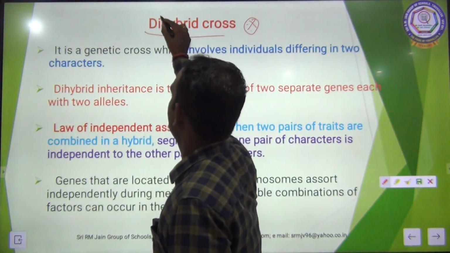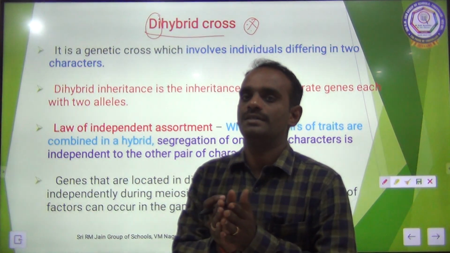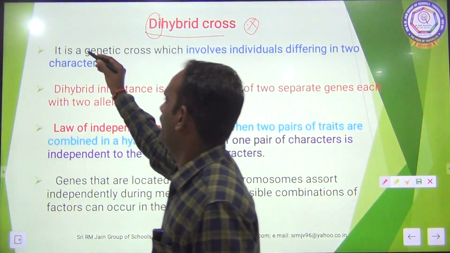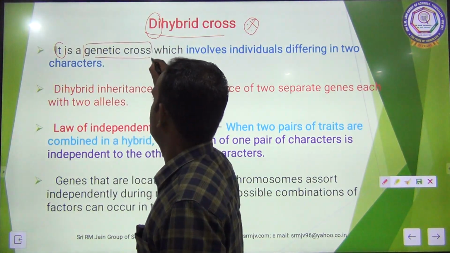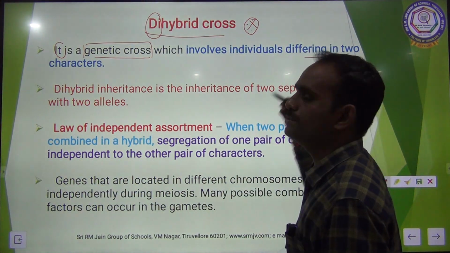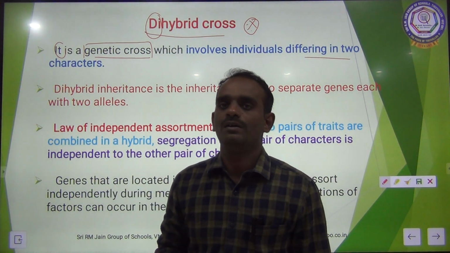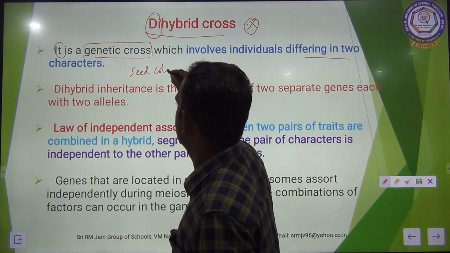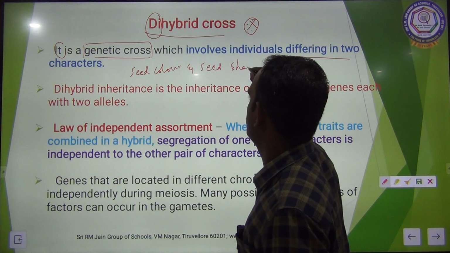The name itself you can easily understand. Dihybrid: two hybrids come into contact and combine. What will happen? Let us see. Dihybrid cross is a genetic cross which involves individuals differing in two different characters, morphological characters, that is seed color and seed shape.